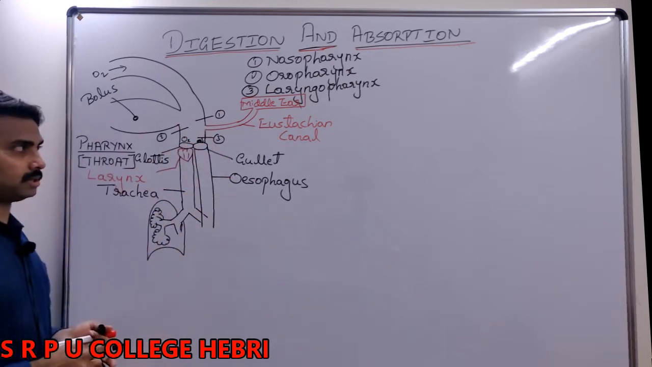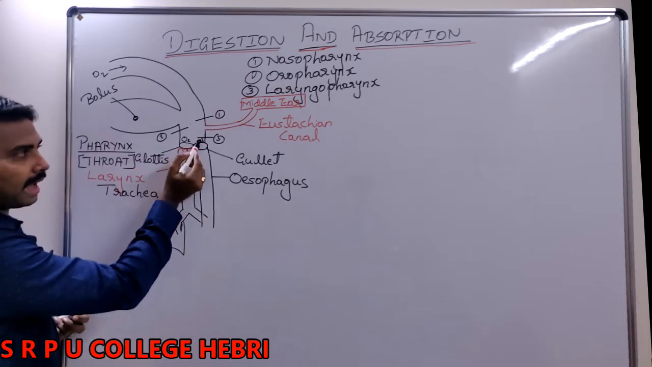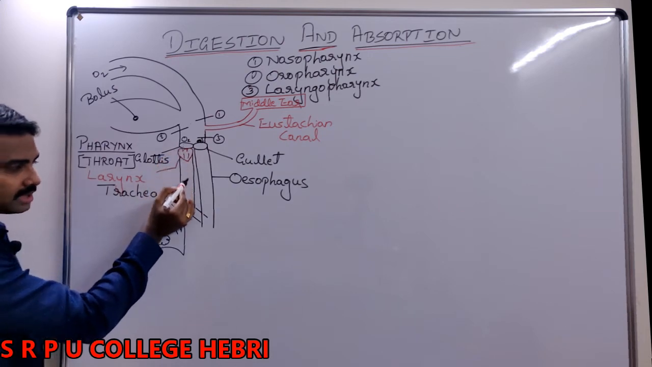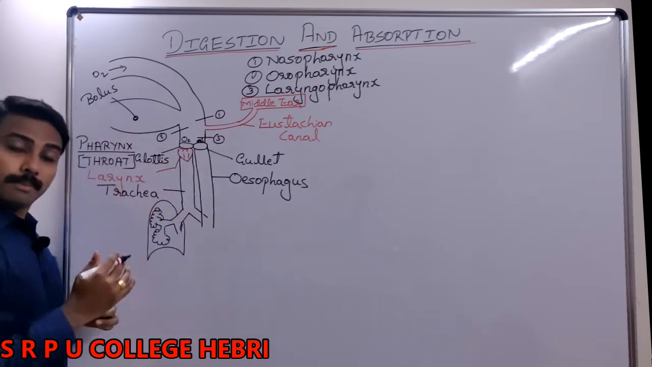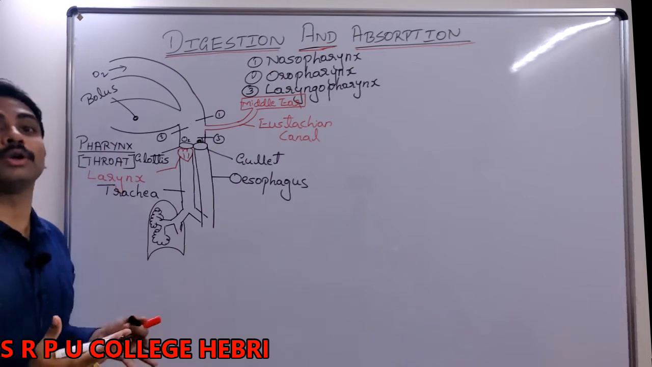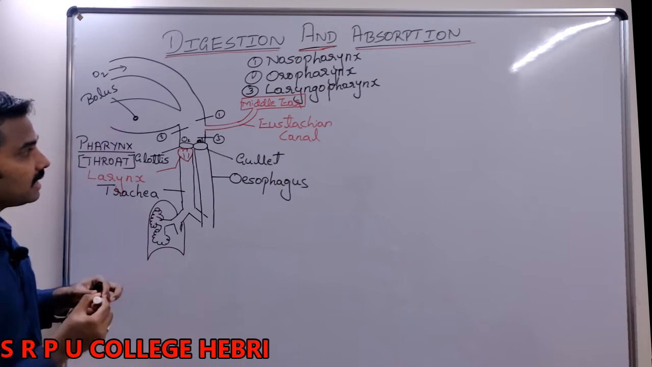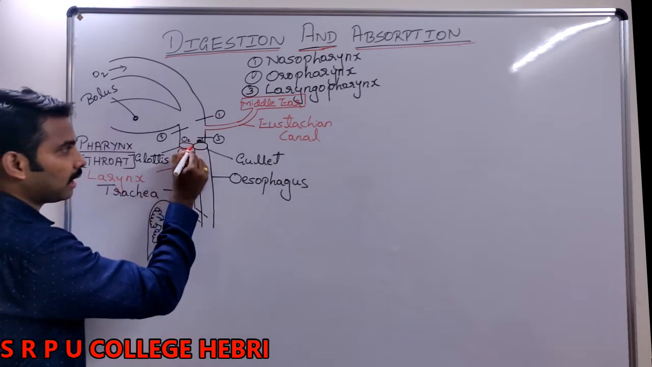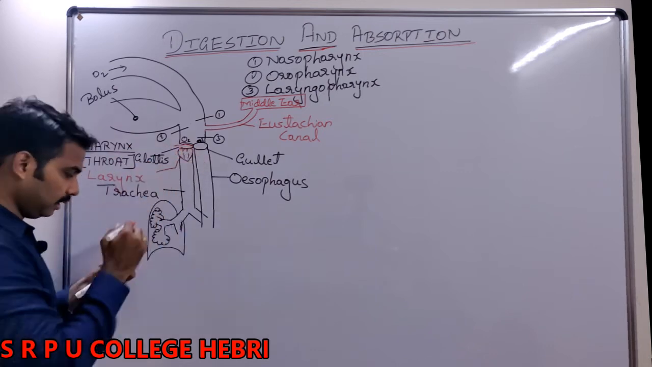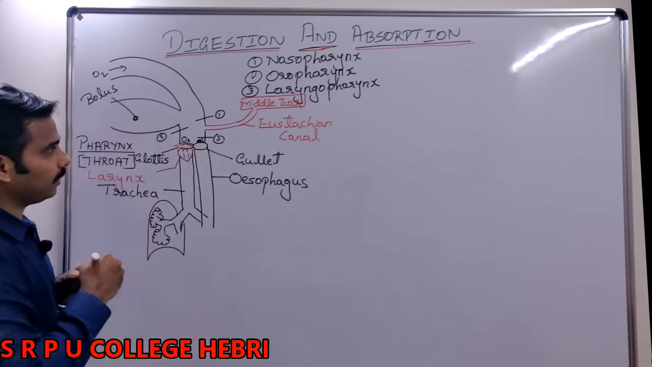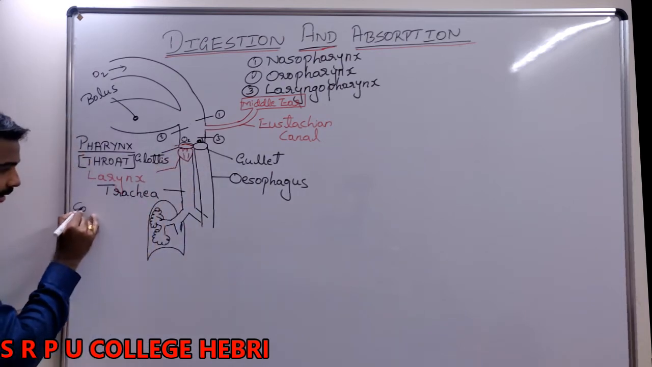Now the question is, when the food is present here, can the food enter the glottis and go to the larynx, right? No, because it is a passage. But does it happen? No. Why? Because the glottis is covered by a cartilaginous structure. Okay, glottis is covered by what kind of structure? I will write here.